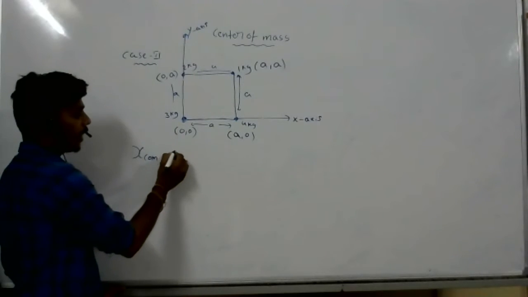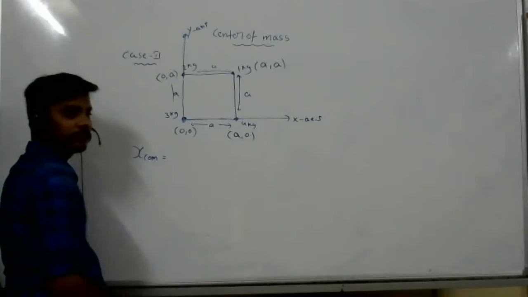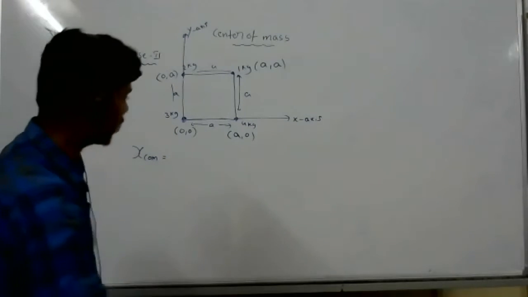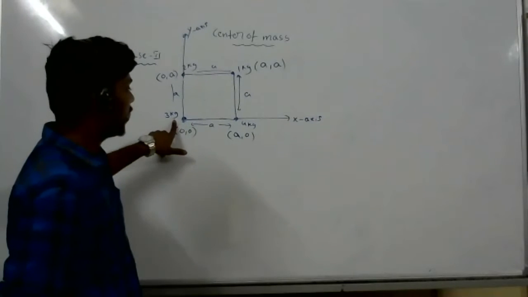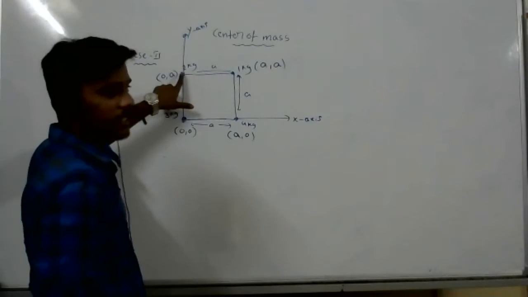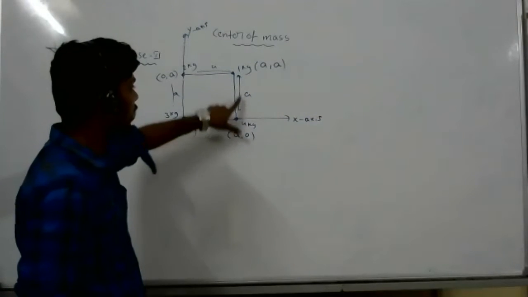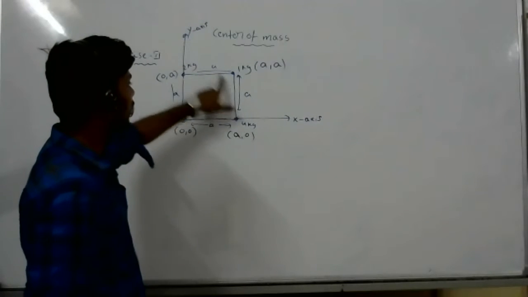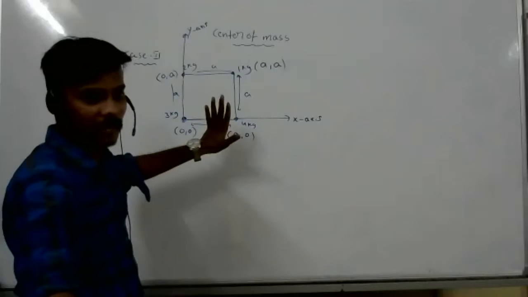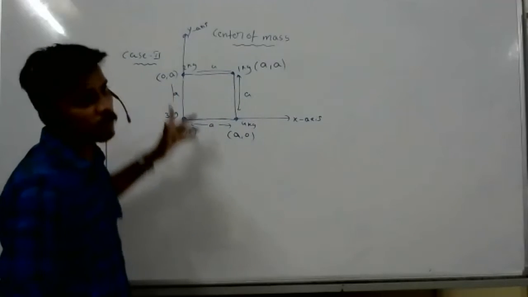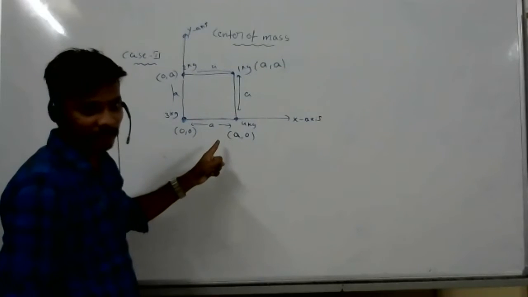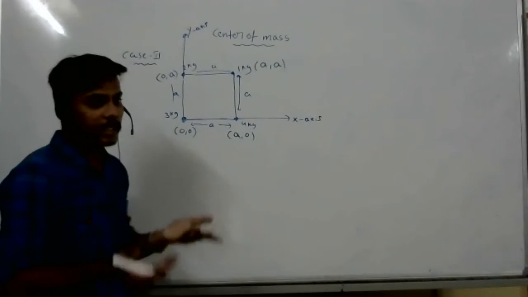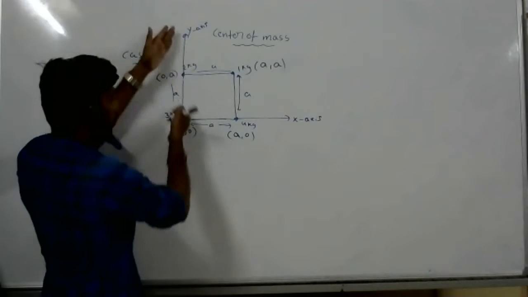Can you explain the diagram again? See, before, they have given masses: 3 kg, 4 kg, 1 kg, 2 kg. They gave four masses as a square, and the distance between each is A. They didn't give an origin, so I made one of the axes.